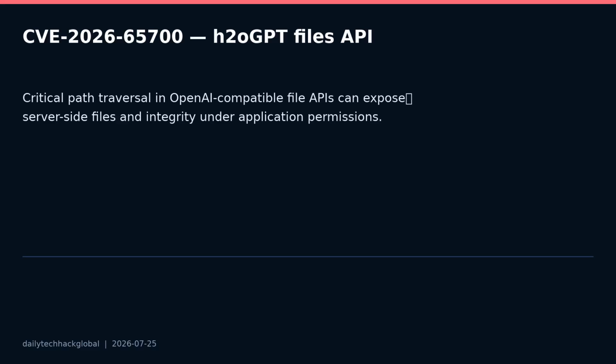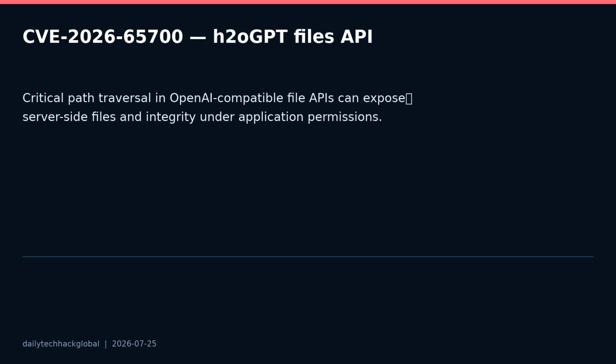At the advisory level, an unauthenticated remote attacker may be able to read, write, or delete files accessible to the server process by abusing how user directories are derived. If the server process has broad file system permissions, this can become a serious confidentiality and integrity problem.